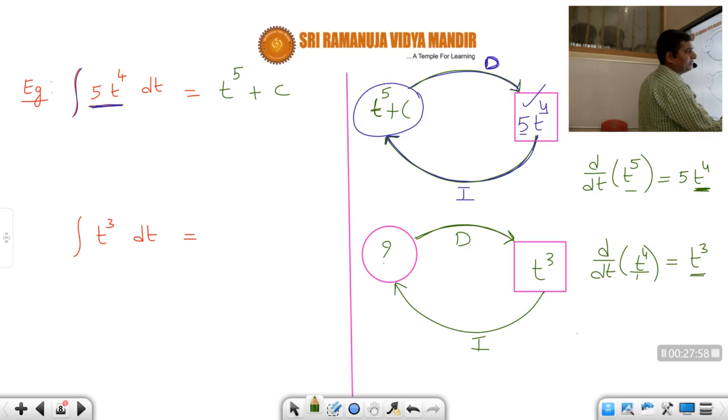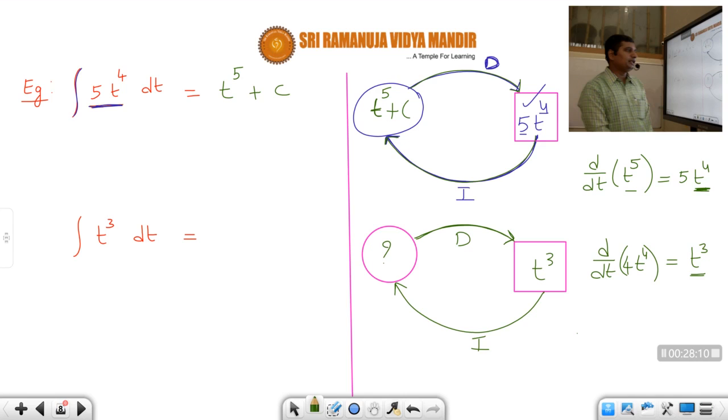So if I write 4 in the multiplication here, then what will happen, students? d by dt of 4 into t power 4 will be how much? Here 4 should be in the denominator. So now d by dt of t power 4 by 4, how much will you get, students? Just tell me d by dt of t power 4 by 4.